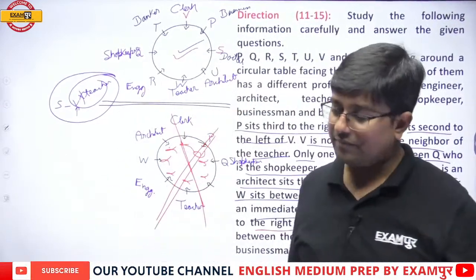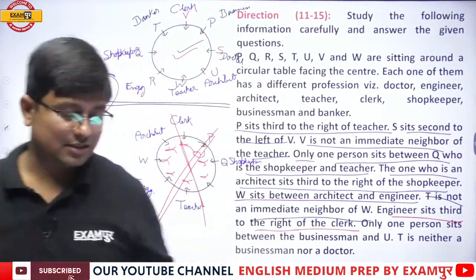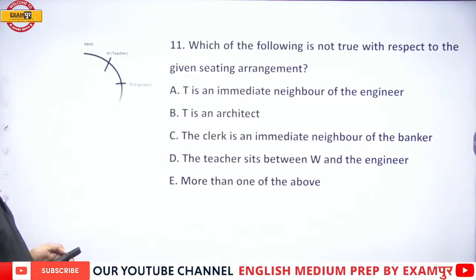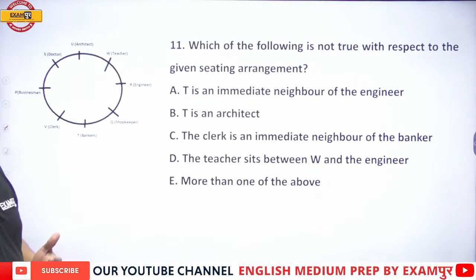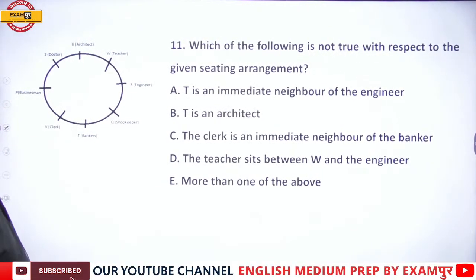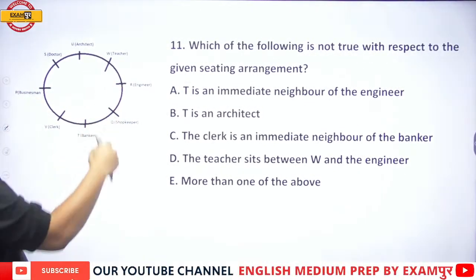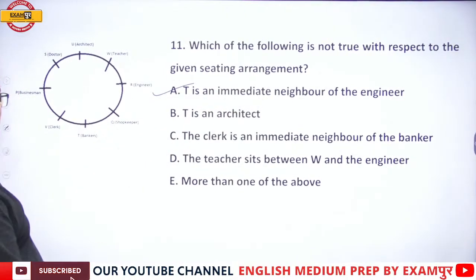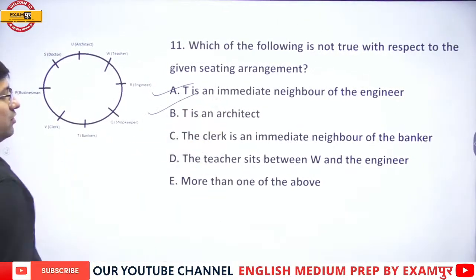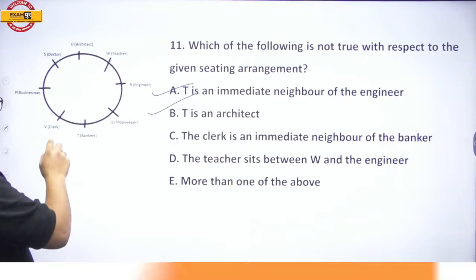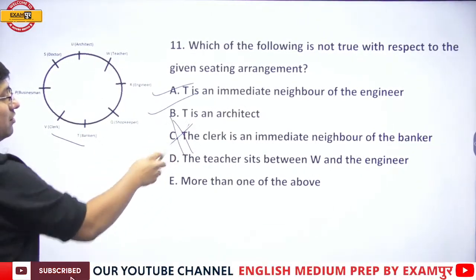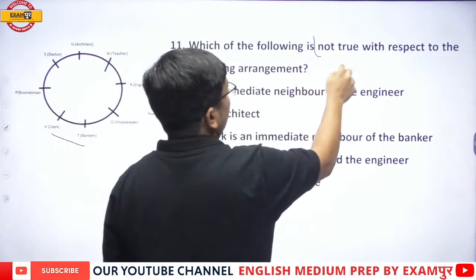Now after this diagram, once we've drawn this diagram, our task is easy. Which of the following is not true with respect to the given seating arrangement? T is an immediate neighbor of the engineer is not true. T is an architect is not true. The clerk is the immediate neighbor of the banker is true, but this we do not want because we want the ones which are not true.